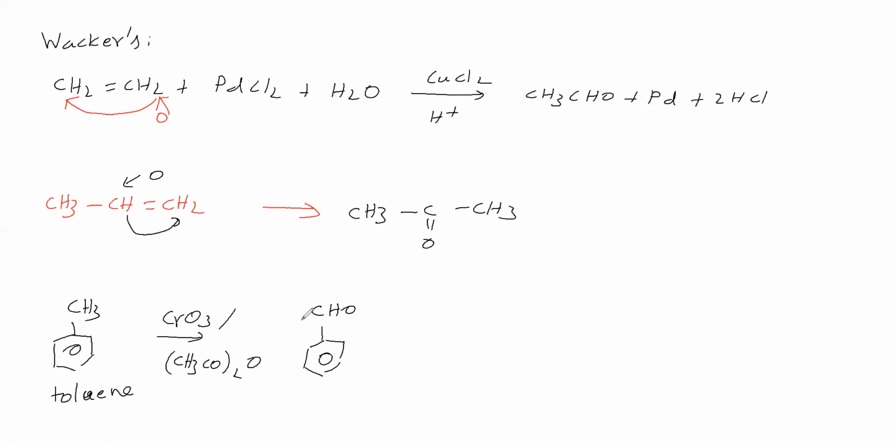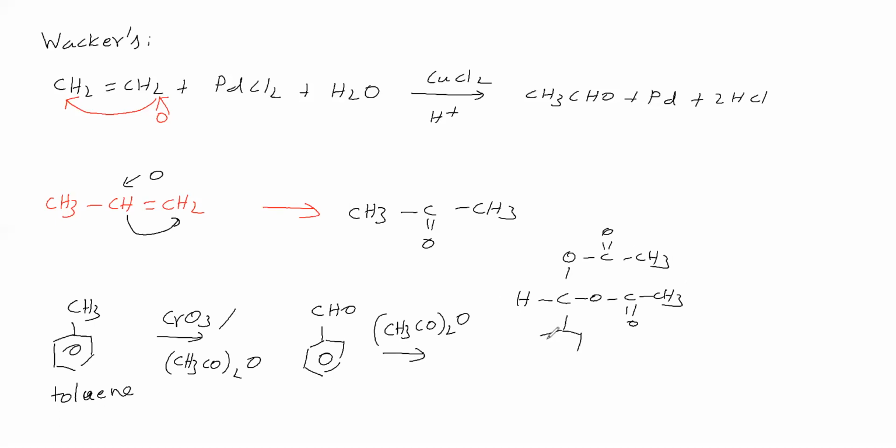Sir, this benzaldehyde is reacting with acetic anhydride to give benzal diacetate. That benzal diacetate formula we will give like this. It is called benzal diacetate.